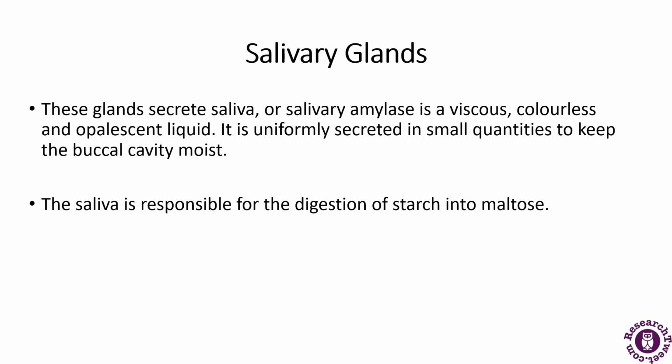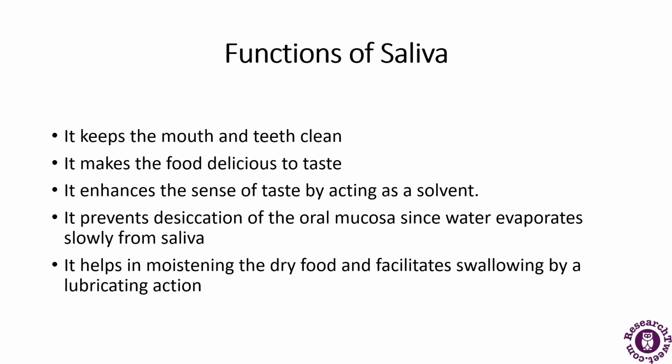Saliva is responsible for the digestion of starch into maltose. The main function of the salivary glands is to produce saliva, which softens, moistens, and dissolves the food, cleanses the mouth and teeth, and initiates the digestion of starch.